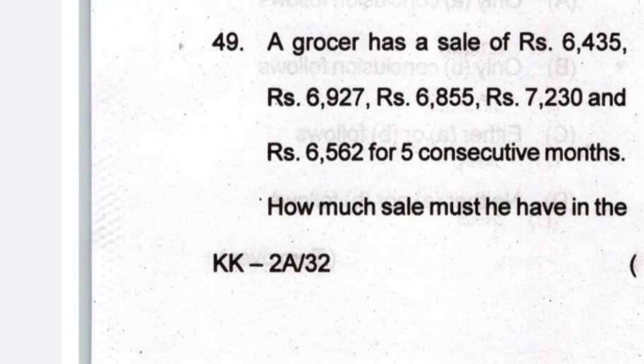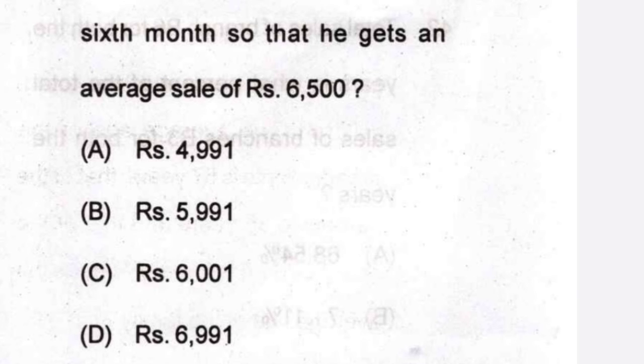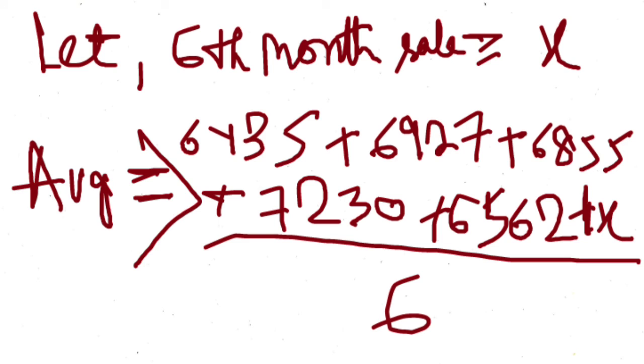Now question number 49. A grocer has a sale of rupees 6435, rupees 6927, rupees 6855, rupees 7230 and rupees 6562 for 5 consecutive months. How much sale must he have in the 6th month so that he gets an average sale of 6500? So first let's take the 6th month sale as X, and let's take the average, adding all the 6 and dividing by 6.